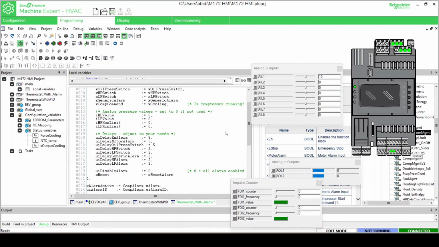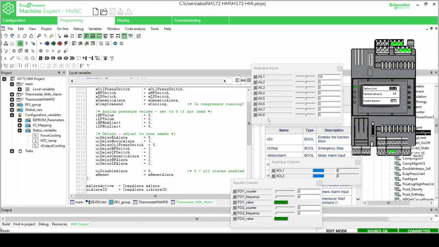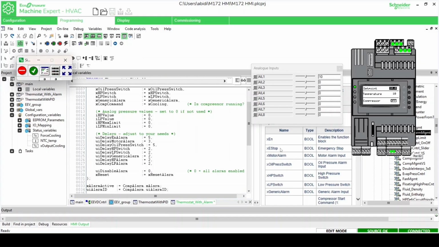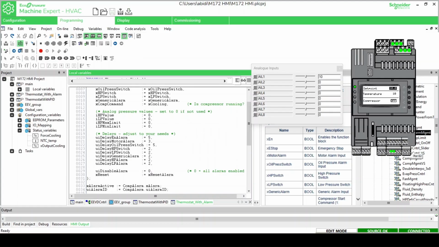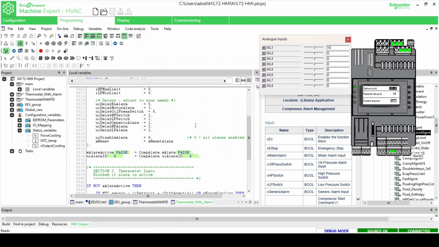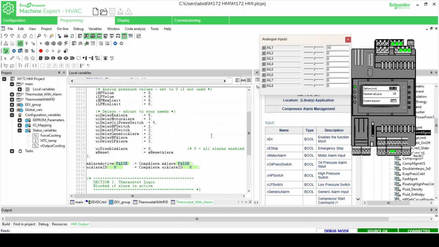To summarize the operation of this program, the PLC continuously monitors several compressor safety signals using the CompAlarmMgmt function block. If any protection device detects a fault, the system activates an alarm and identifies the fault using an alarm ID. While the alarm is active, the thermostat control is blocked and the compressor is forced OFF. When no alarms are present, the thermostat controls the cooling system normally based on the temperature set point and differential. This approach ensures both reliable temperature control and safe compressor operation, which is essential in HVAC and refrigeration systems.